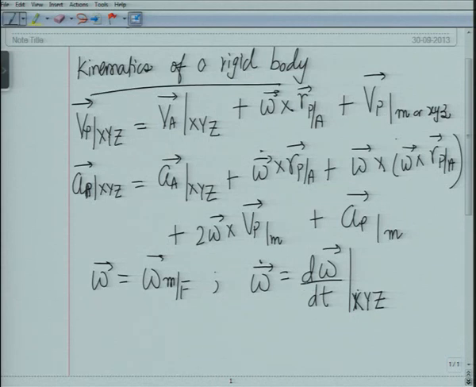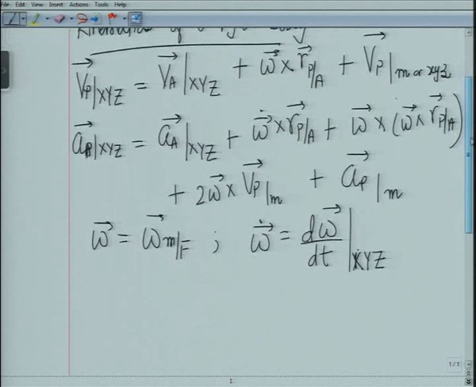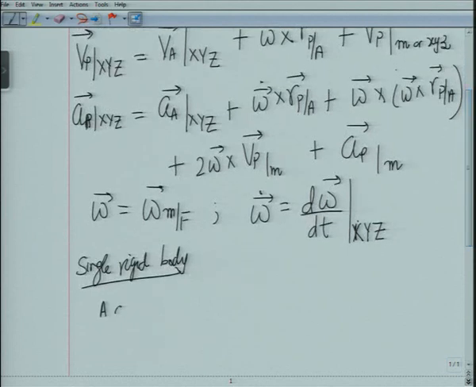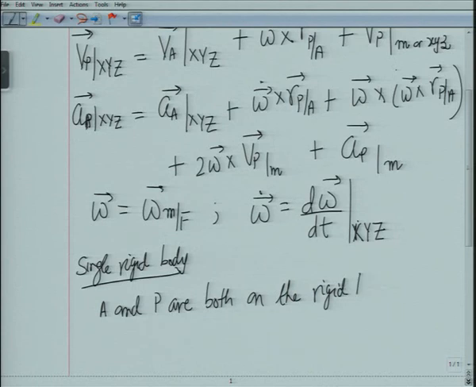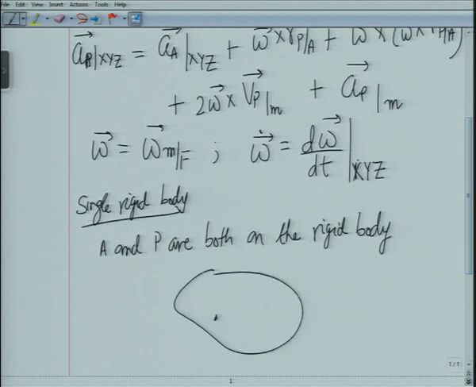Now today I will talk of if we have a single rigid body. First let us talk of this. And we say points A and P are both on the rigid body. There is a body on which we have 2 points A and B, A and P.